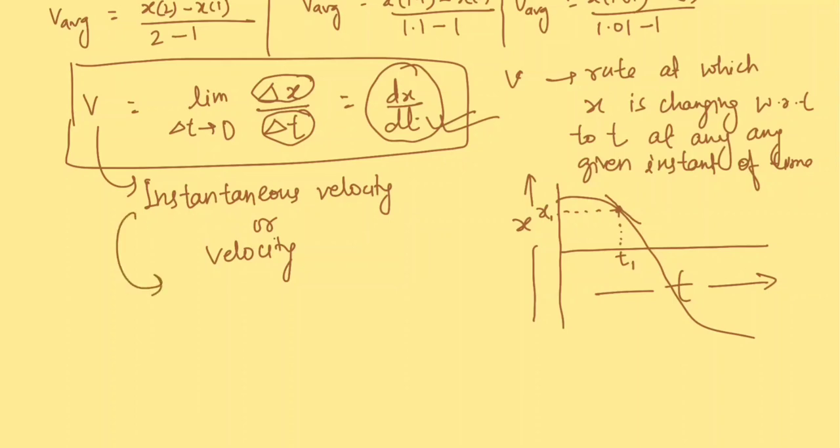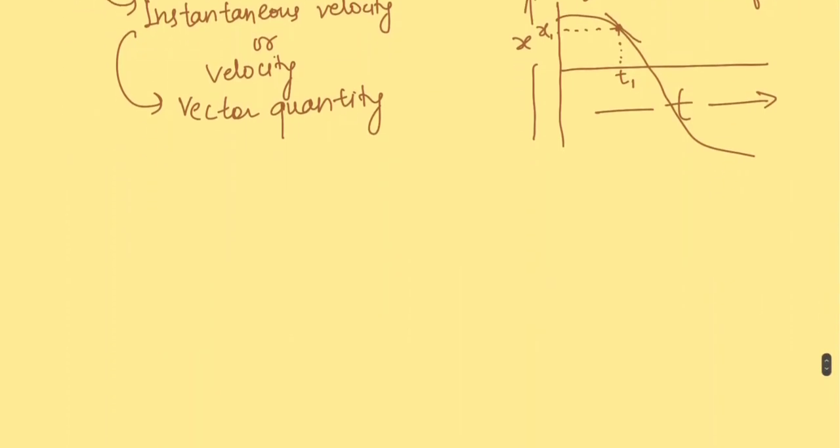So instantaneous velocity is a vector quantity, and its complete explanation should involve both its magnitude as well as its direction.